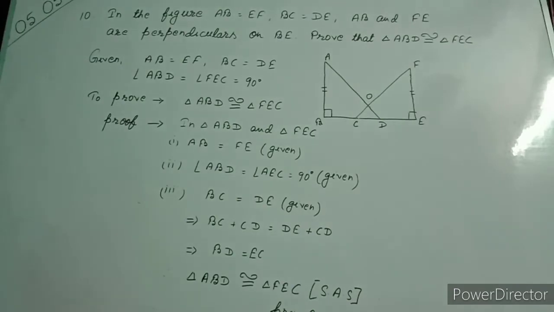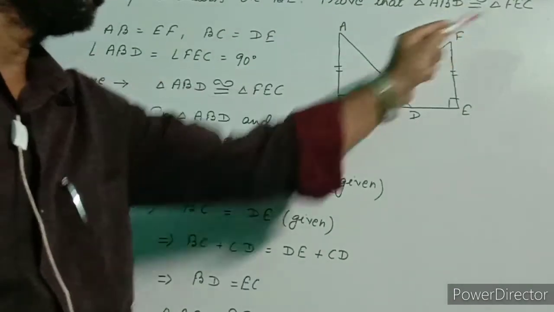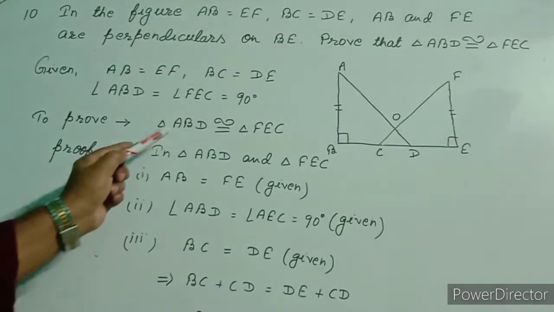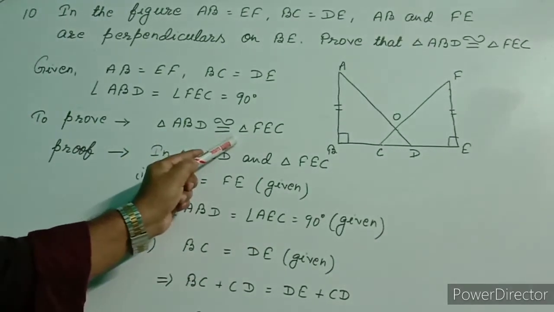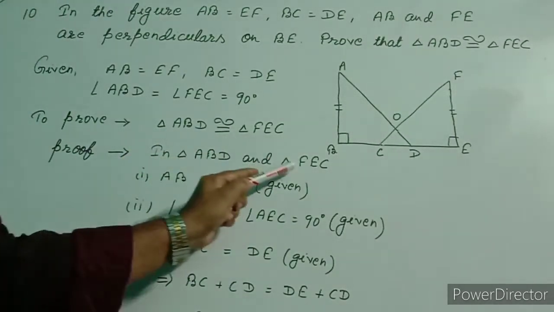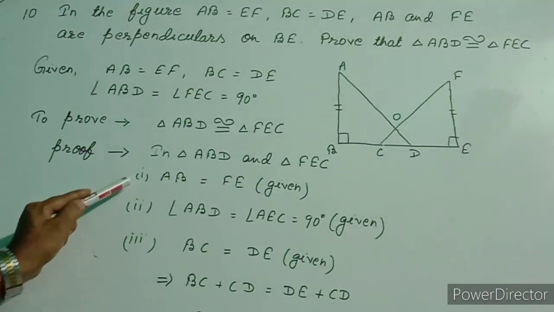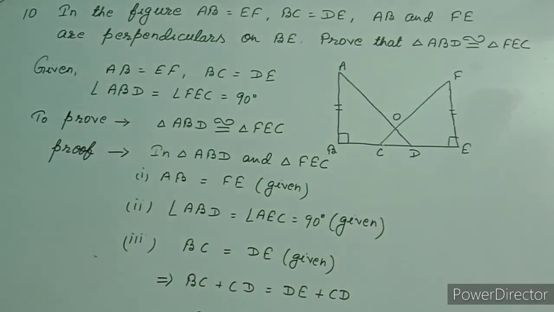In the third paragraph, what is asked to prove? We write that triangle ABD is congruent to triangle FEC. I wrote it here. Now, in which triangles are we asked to prove congruence? We go to those two triangles, triangle ABD and triangle FEC, to find three conditions that will satisfy the criterion of congruency.